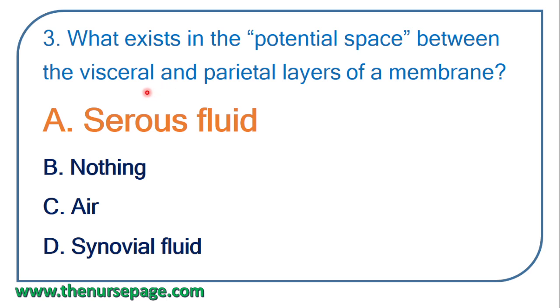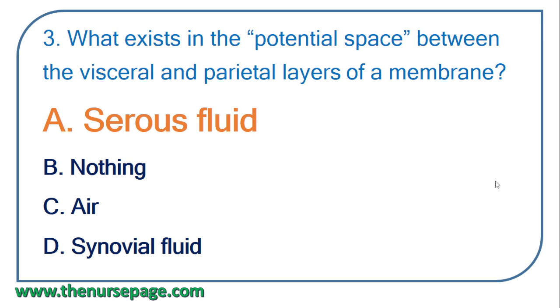In between the visceral and parietal layers, there is serous fluid. Serous fluid helps to lubricate the membranes. It helps to reduce the friction between the visceral and parietal layers. Serous membranes have a deeper visceral layer and a more superficial parietal layer.